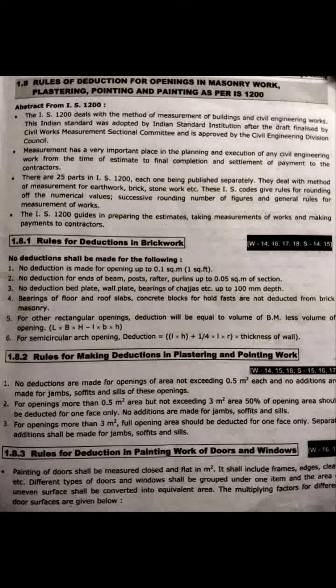For openings more than 0.5 square meter but not exceeding 3 square meter, 50% of opening area should be deducted from one face only. No additions are made for jambs, soffits and sills. For openings more than 3 square meter, the full opening area should be deducted from one face only, and separate additions shall be made for jambs, soffits and sills.